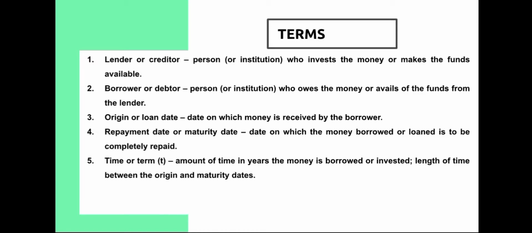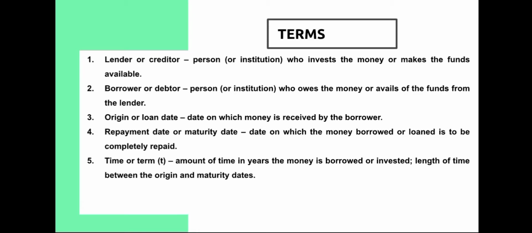Origin or loan date is the date on which the money is received by the borrower. This is very important kasi from the origin date or loan date, we will be able to determine the repayment and the maturity date. Doon natin malalaman kung kailan tayo magbabayad and how much is the interest.